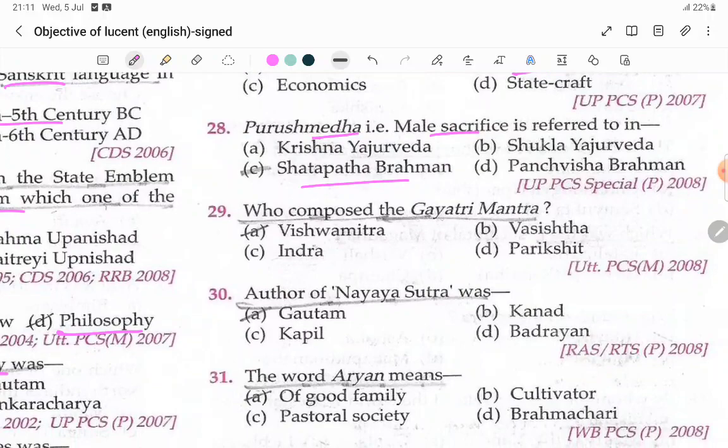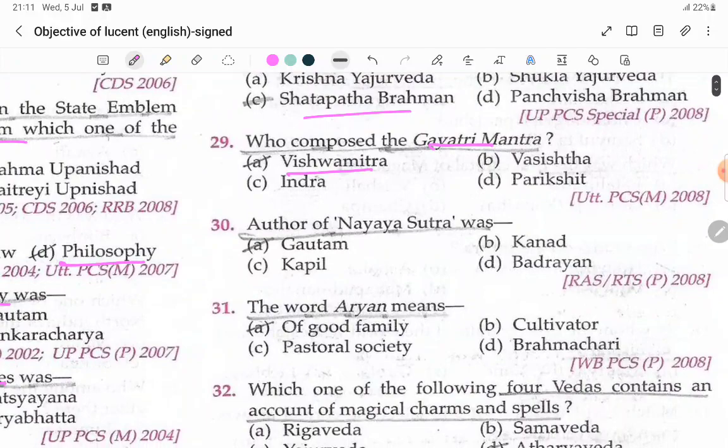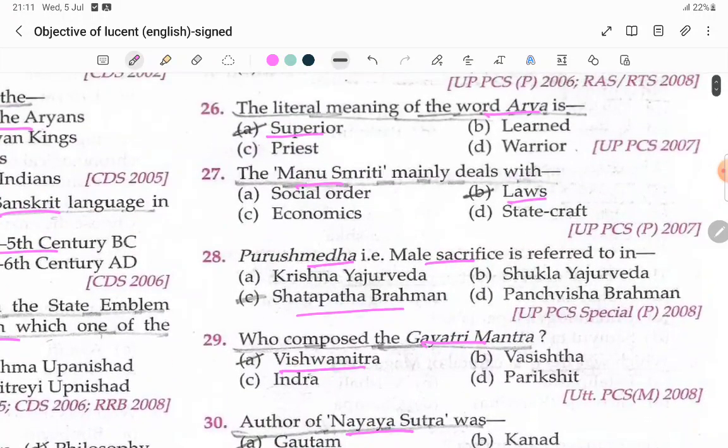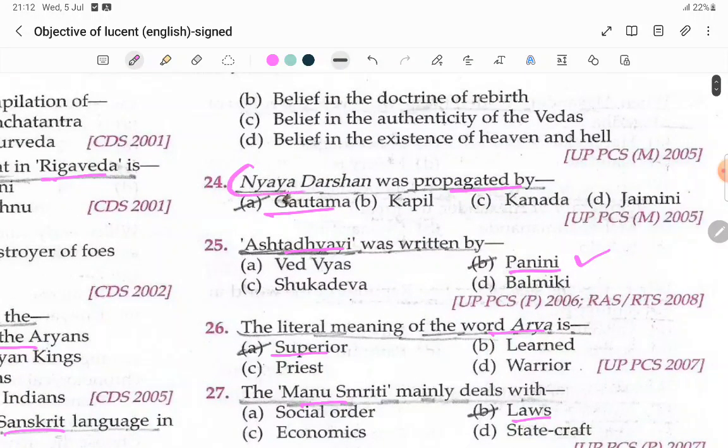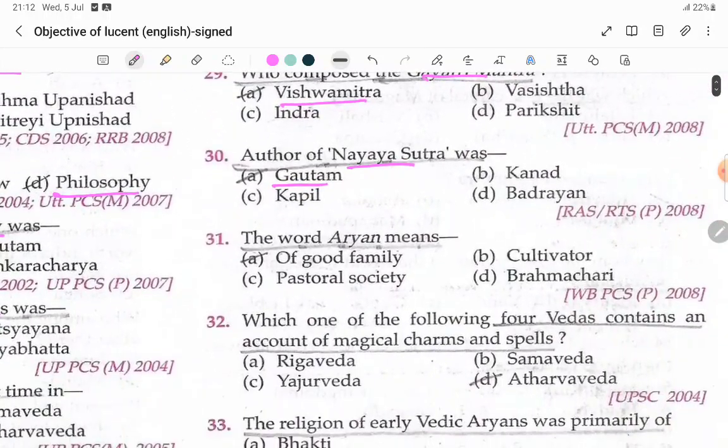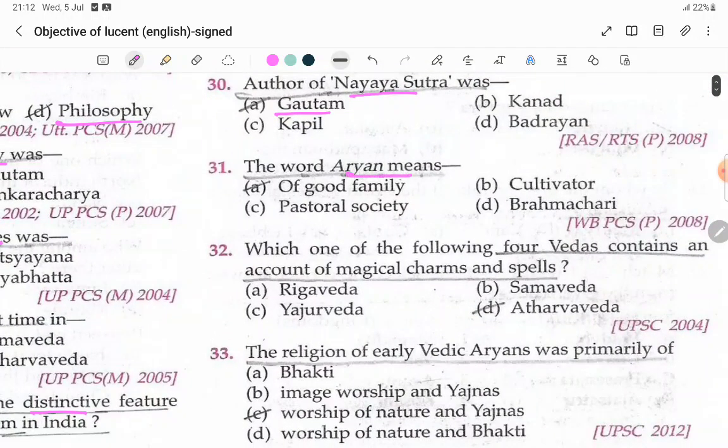Who composed the Gayatri mantra? Vishwamitra. Author of Nyaya Sutra was Gautama. So already we did it here. The word Aryan means of a good family or high birth.